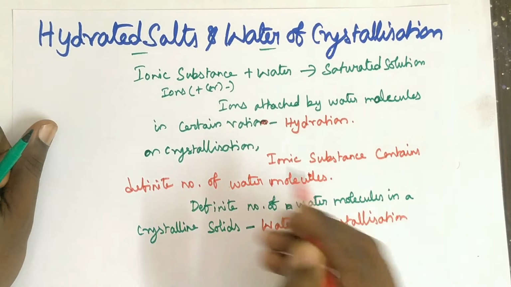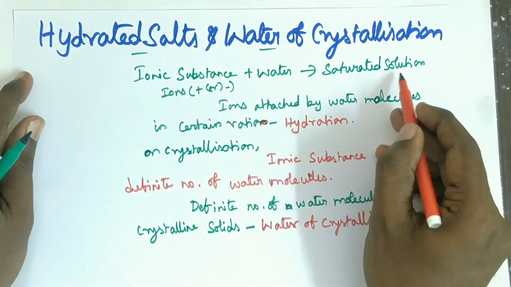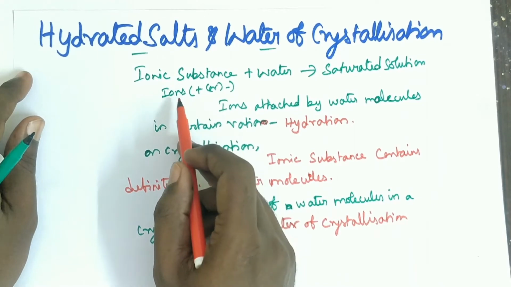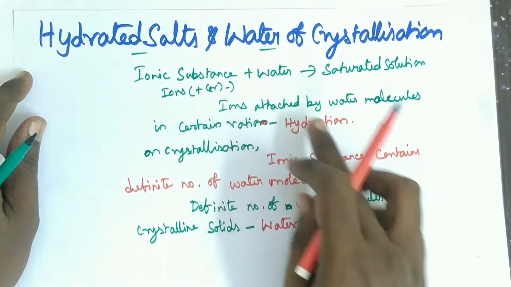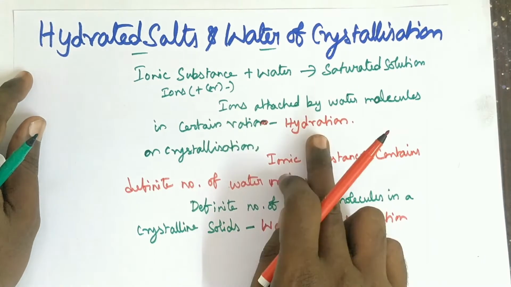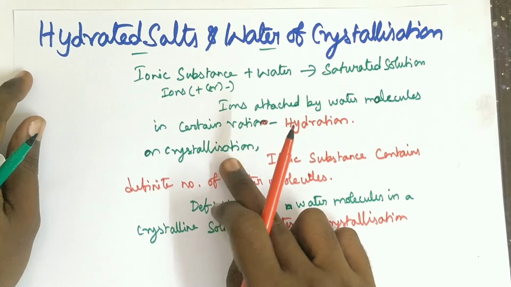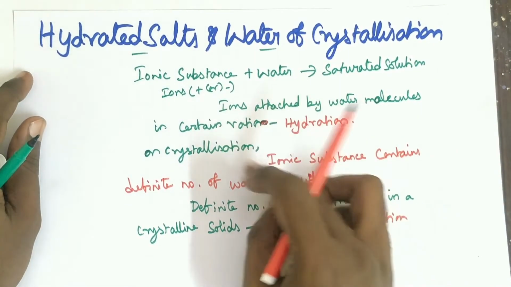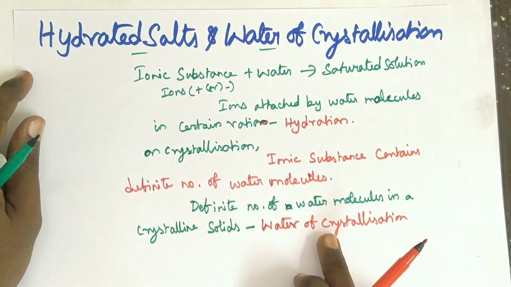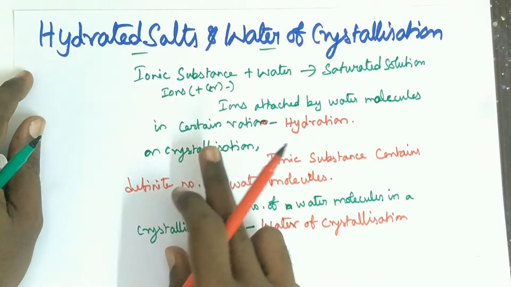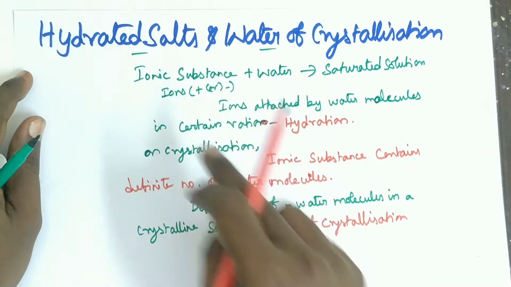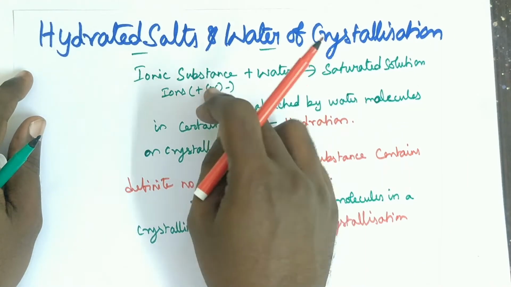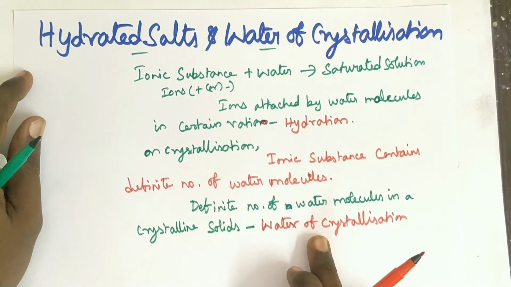That means when an ionic substance dissolves in water to form a saturated solution, the ionic substance definitely consists of ions. These ions are attached by water molecules in a certain ratio, which is called hydration. On crystallization, meaning you keep the solution aside for a few hours, crystals definitely form at the sides of the solution. This substance contains a definite number of water molecules. It is called water of crystallization.